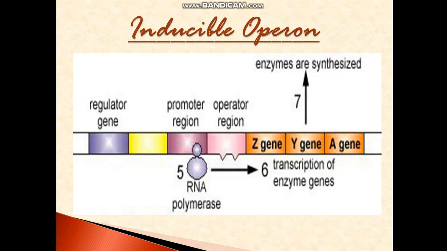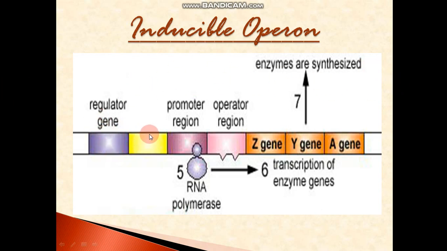Just have a look at this gene structure. Here you can see a regulator gene. This whole is an operon model of the inducible system. This whole sequence you need to remember as it is. This is present on the DNA of Escherichia coli.